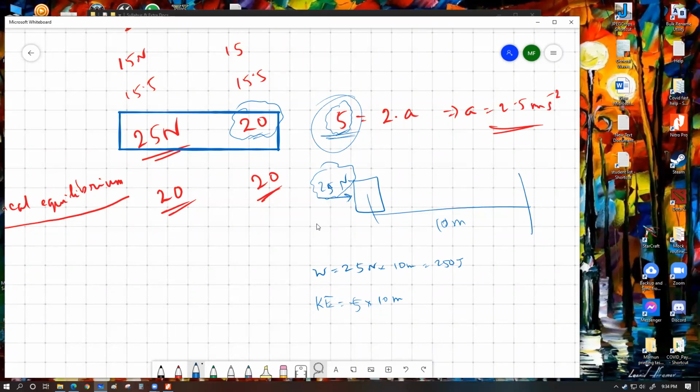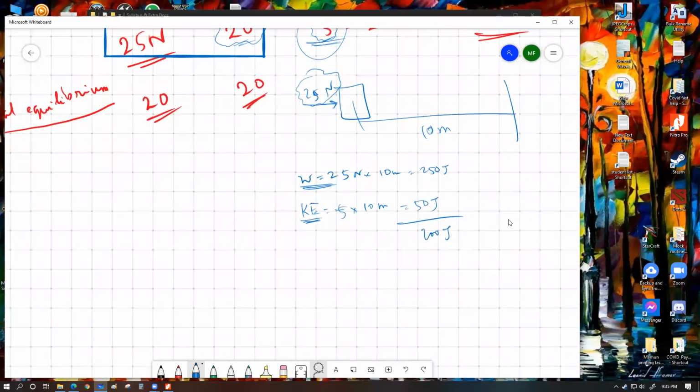So the actual amount of work done, or I can say the kinetic energy gain of the object, would be only 50 joule. So try to understand, this is the total work done by me, this is the actual work done by me, or this is the actual kinetic energy gained by the object. So what is actually happening? Within this process, 200 joule of energy is getting lost or wasted. Why is this 200 joule of energy getting wasted?